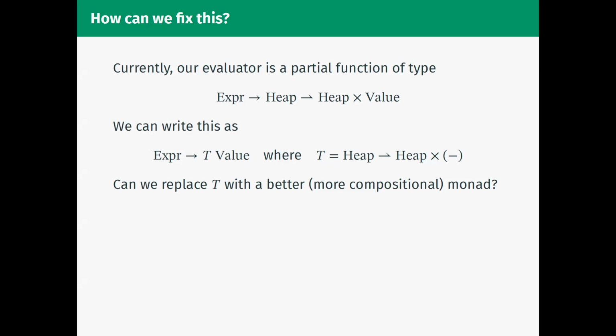One way we can write this is as a monadic expression, as a monadic function, sorry, from expressions to values, where the monad is this thing which takes in a heap and outputs a heap. This is the state monad on heaps up to partial functions, which really encapsulates why this is a problem. So can we replace this monad T with something better, something more compositional, while still retaining the properties that we actually want out of explicit naming? And the answer is yes.